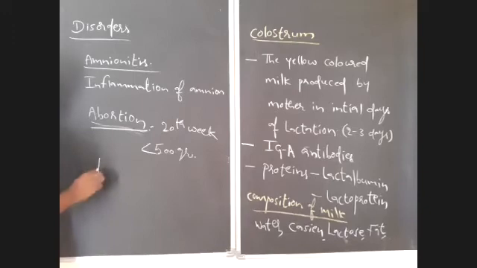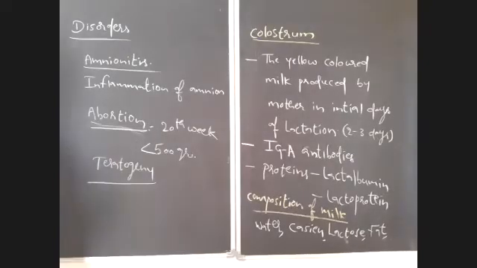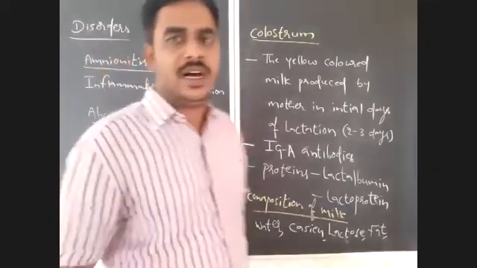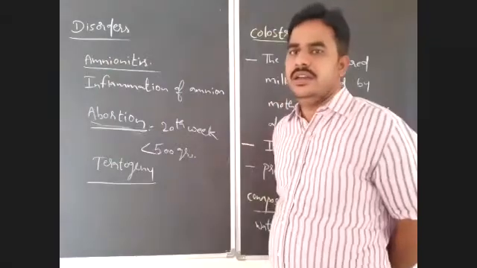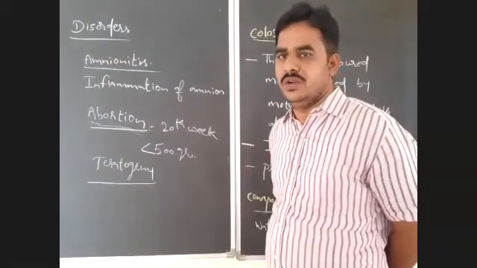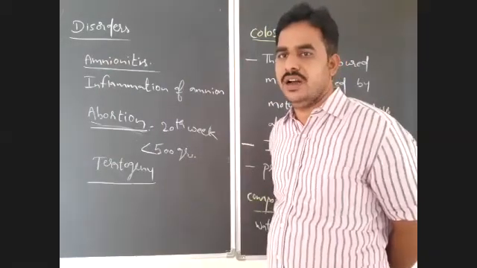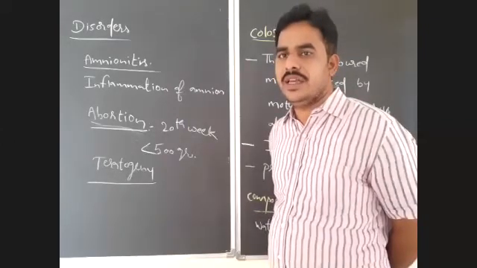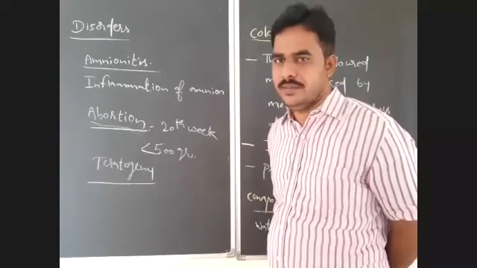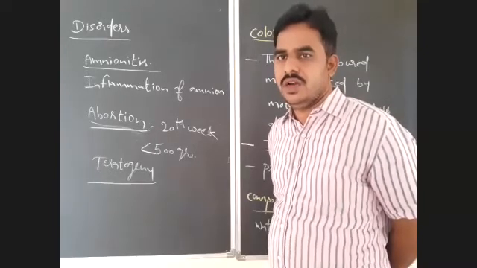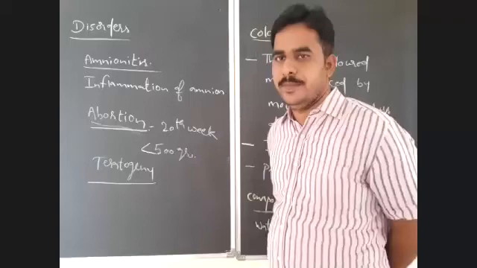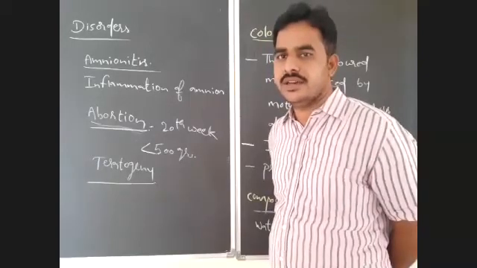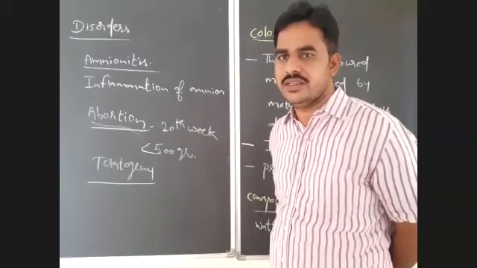Next, teratogeny. I think I already gave you this. Teratogens are chemical substances or drugs which lead to improper formation of organs and organ systems in the fetus. Improper development of organs and organ systems in the fetus is known as teratogeny.